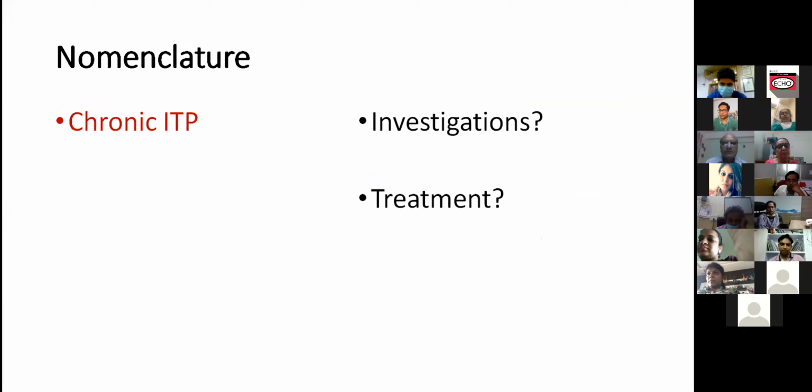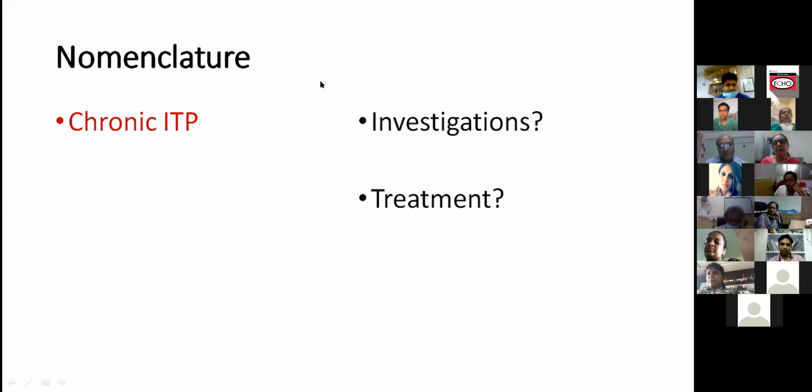At this point, she would be classified as persistent ITP, going towards chronicity. We would like to discuss the investigations and treatment. Since that time, she has essentially, till date, remained thrombocytopenic except for a few months in between. Has the anemia ever come back? Yes, ma'am. We'll just break for a little bit of discussion and then go back to the case.